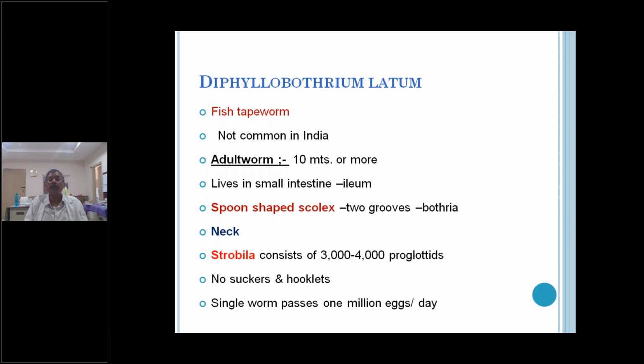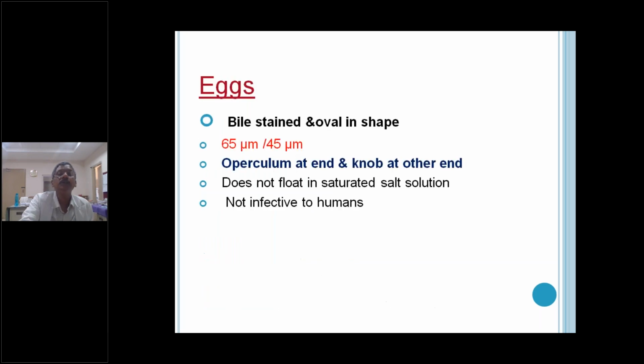A single worm passes millions of eggs per day. The gravid proglottid excretes eggs from the pore of the proglottid, particularly in the terminal part of the proglottid. There are millions of eggs passing through the Diphyllobothrium latum. That is the important feature of the shape.